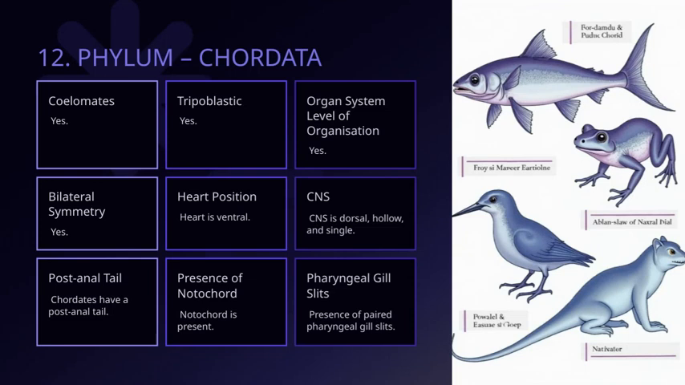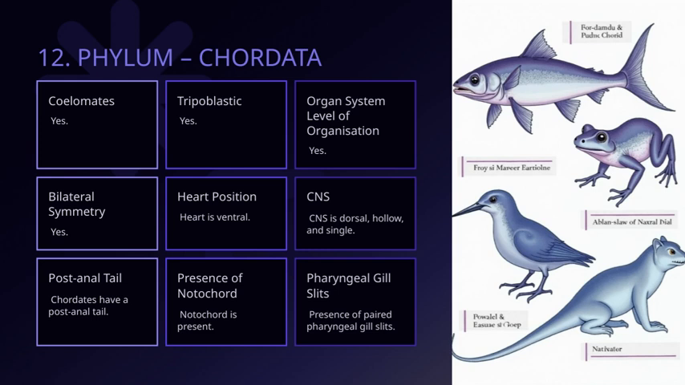Let's take a closer look at some of the defining features of phylum Chordata. First, you'll notice the presence of paired pharyngeal gill slits. These are crucial for filter feeding and respiration in many chordates. Moving on, the central nervous system, or CNS, is dorsal, meaning it's located along the backside, and it's hollow and single, forming a key part of the nervous system structure.